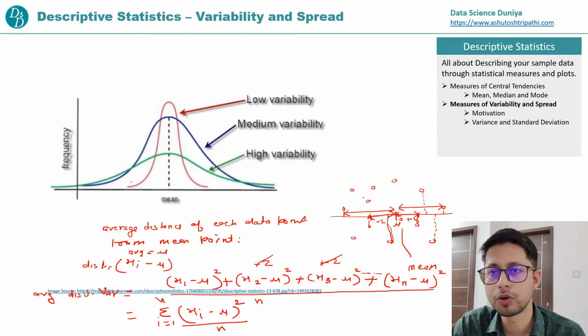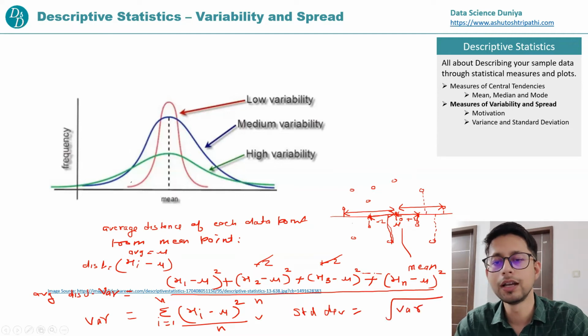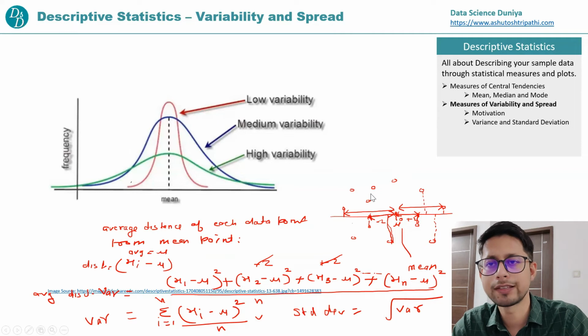Okay. But our original data points are not squared, right? So there will be a difference in the unit. So this variance comes in the squared unit, and the data points are not squared. So that's where, to normalize this variance with respect to the data points, what we do is take the square root of variance. So this is your variance, and standard deviation will become the square root of variance. We simply take the square root so that we get the same unit as our data point.